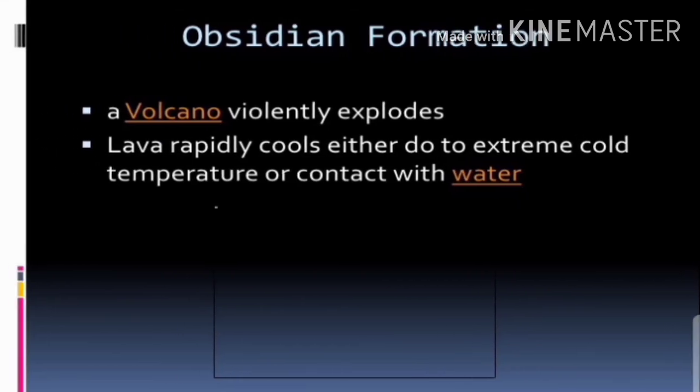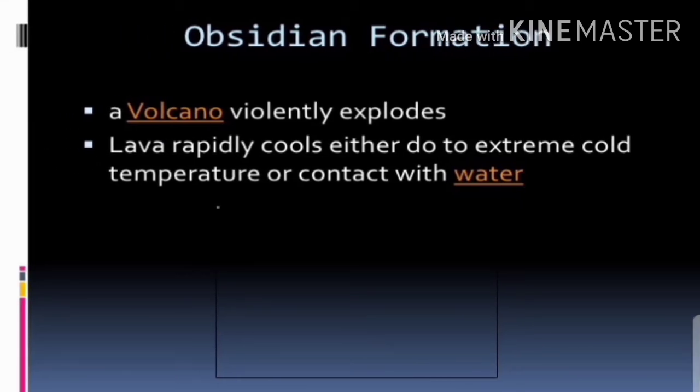The next type is obsidian. It is smooth and looks almost like black glass. It is formed by cooling of lava above the ground. Due to its sharp edges, it is used to make cutting tools and weapons. It is also used to make jewelry and ornaments. So how does it form? A volcano violently explodes, and lava rapidly cools either due to extreme cold temperature or contact with water.